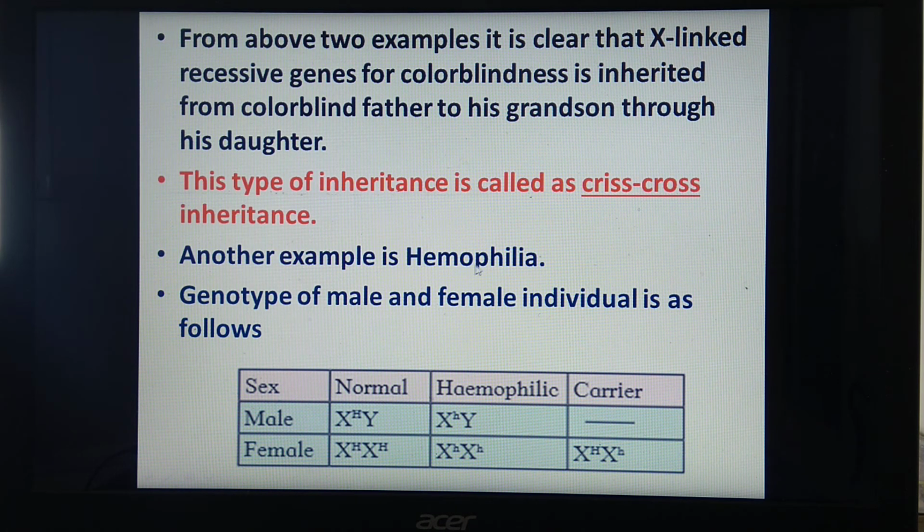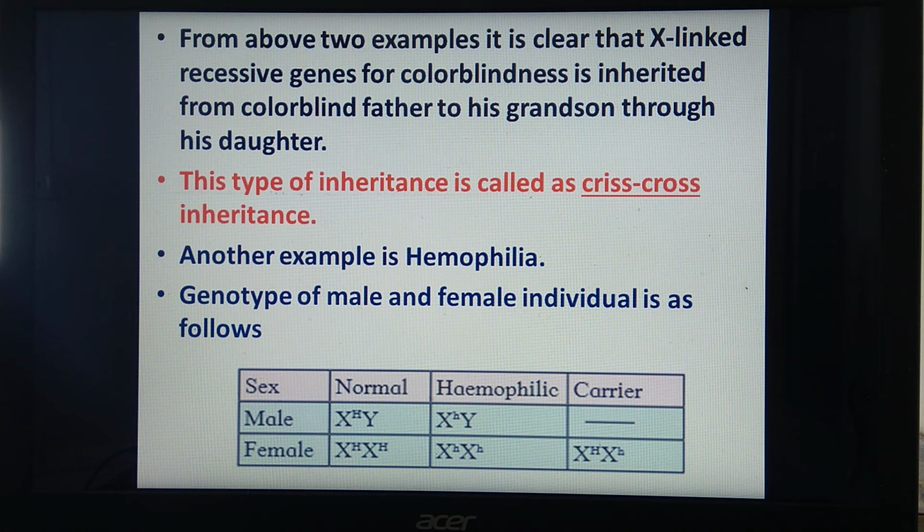And what is the meaning of hemophilia? In this disorder, blood fails to clot. That means clotting of blood does not take place. So blood fails to clot or coagulates very slowly. The person having the recessive gene for hemophilia is deficient in clotting factors like factor number 8 and 9 in blood. And because of that, minor injuries cause continuous bleeding. Hence, hemophilia is also called bleeder's disease. Remember that. This hemophilia is also called bleeder's disease because blood fails to clot.